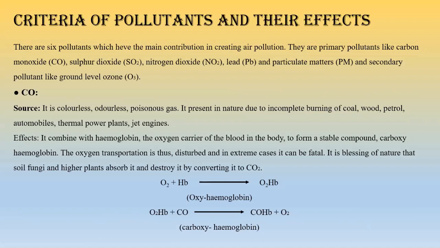So it is colorless and odorless, it is a highly poisonous gas, and is present in nature due to incomplete burning of coal, wood, petrol. I have already told you people in the last slide that whenever we see monoxide, always remember that it is formed by incomplete combustion of fossil fuel, whereas whenever you see dioxide, you know that it is complete combustion of a fossil fuel, right? So if we see here, it is number one colorless, number two odorless and poisonous, and formed by incomplete combustion of fossil fuels, right?